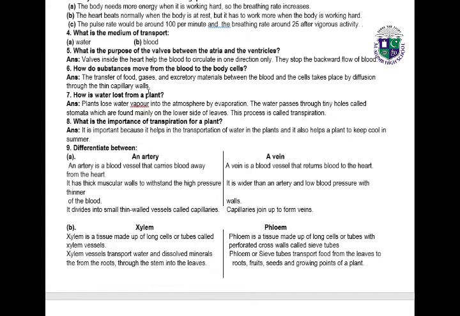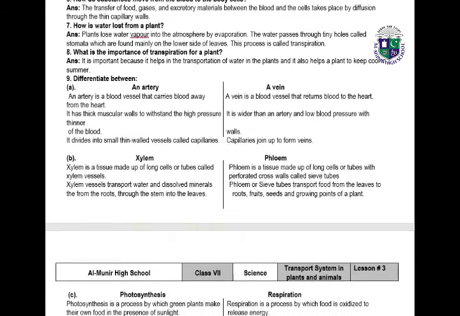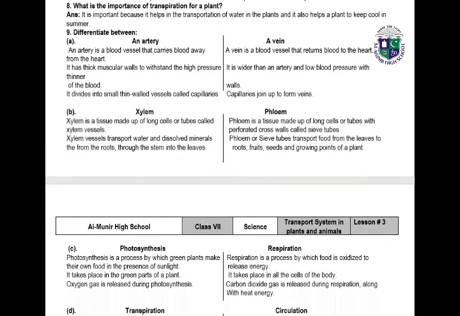the thin capillary walls. Plants lose water vapors to the atmosphere by evaporation. The water passes through tiny holes called stomata, which are found mainly on the lower side of the leaves. This process is called transpiration. It is important because it helps in the transportation of water in the plants, and it also helps a plant to keep cool in summer. Next, we have differentiation between an artery and a vein.